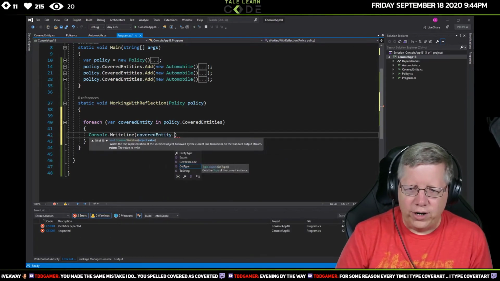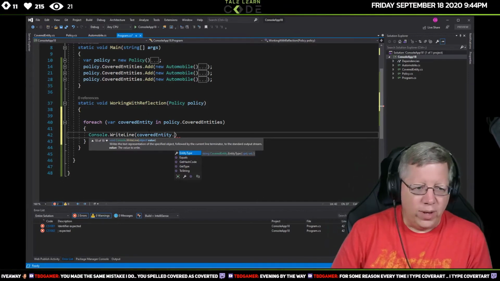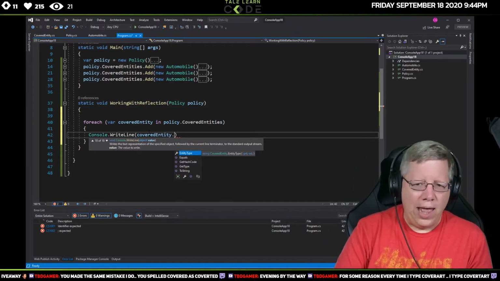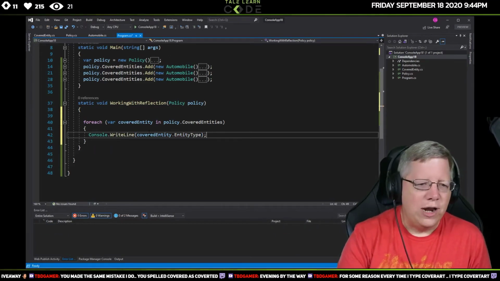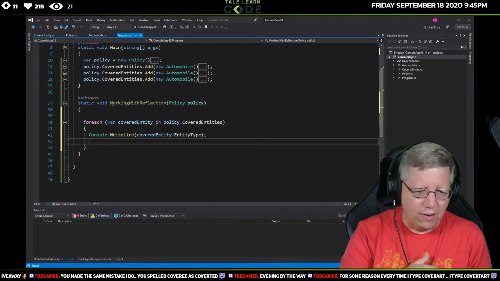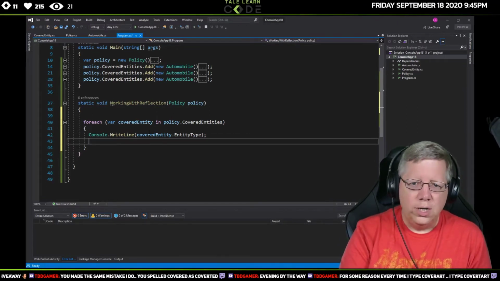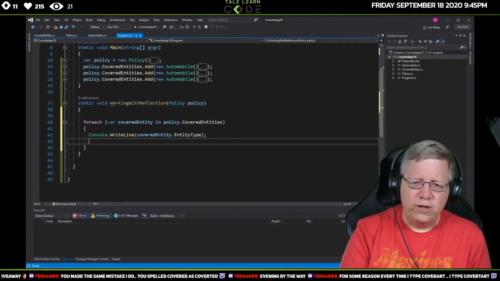The only thing I'm going to know, look, the only property I have at this point is entity type, because it only knows the parent class, right? And that's great. I can print out the entity type. But what about the other properties? Let's just say I wanted to be able to print out the other properties. This is just a very simple method here, right? So what we're going to do,